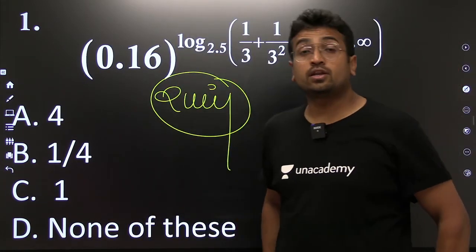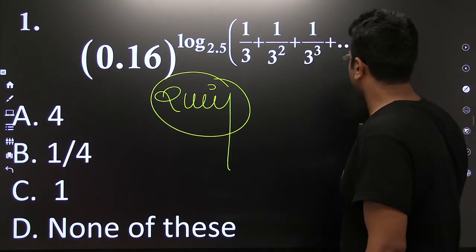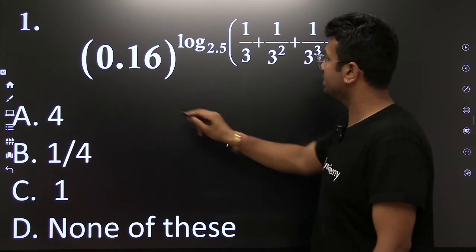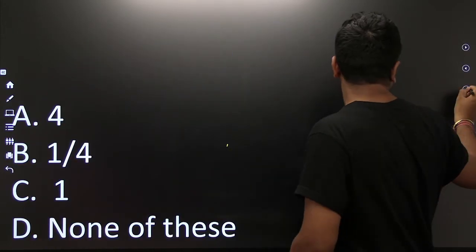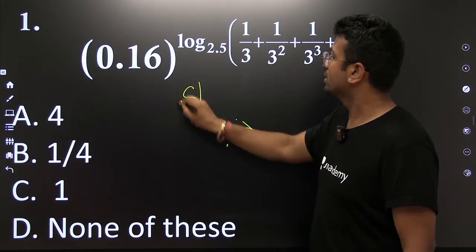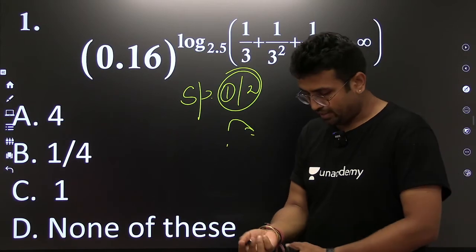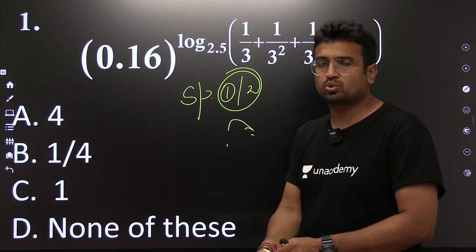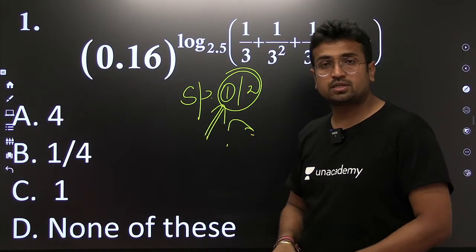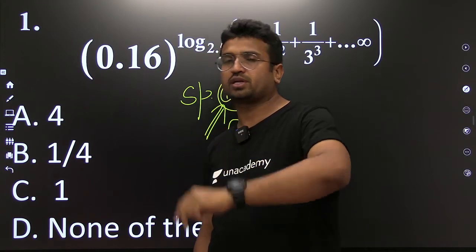Not just this, in your paper, you may find questions from spatial aptitude. In almost every single paper, they have given 1 to 2 questions from spatial aptitude, right? In the last paper, there were 2 questions, but you can say 1 to 2 questions. What kind of questions? Mirror image, paper folding, these kinds of questions. So you may find similar questions in your exam as well.